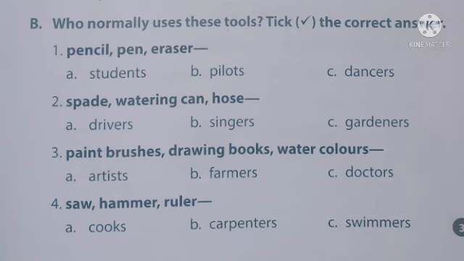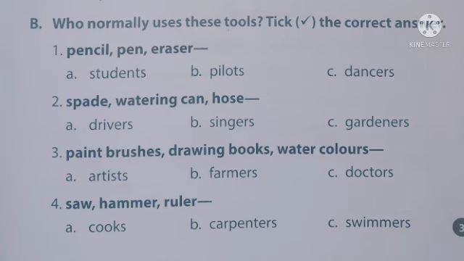Exercise B. Who normally uses these tools? Pick the correct answer. Here they are given some tools' names and we need to find out who normally uses these tools. First I will read the tools' names and you need to identify who is using them. First one, pencil, pen, eraser.